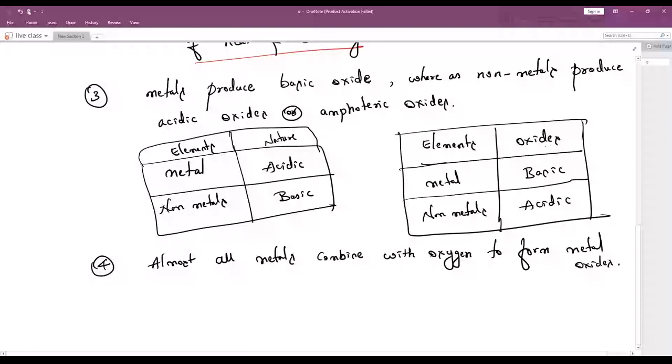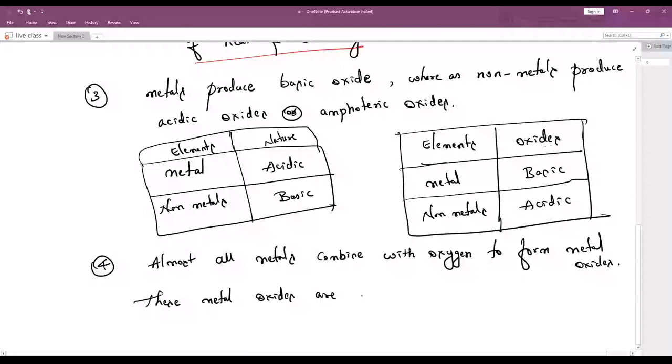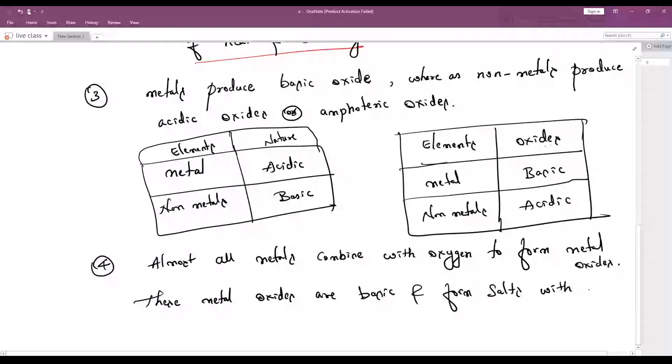These metal oxides are basic, and they form salts with acids.